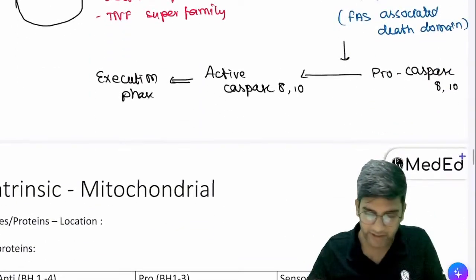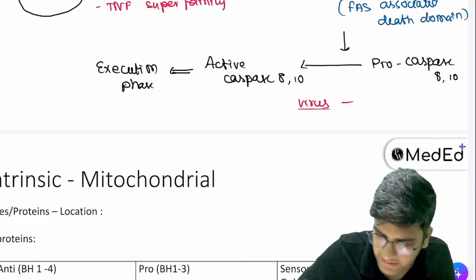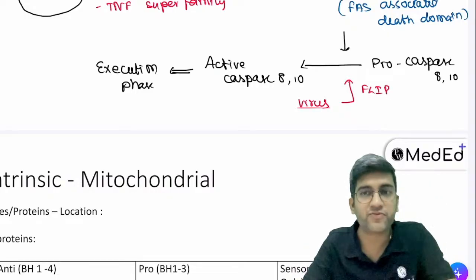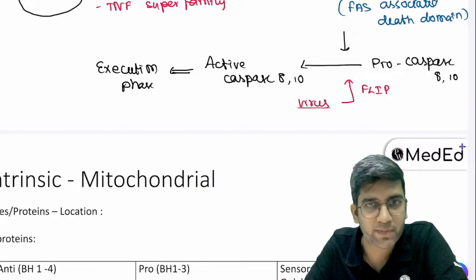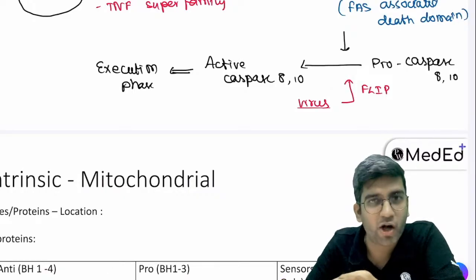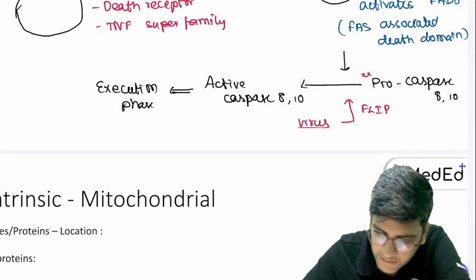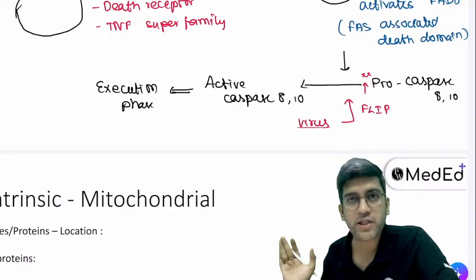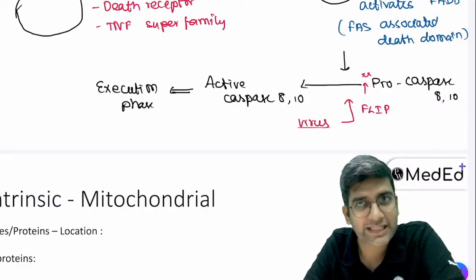So few of the viruses, what they do is, they have a protein called flip, okay? Few of them, to escape the immune system, produce a protein called flip. Flip will block the FADD binding with procaspase. So ultimately, flip will not let the procaspase activate into an active caspase 8 or 10. So can I kill the cell or not kill the cell?